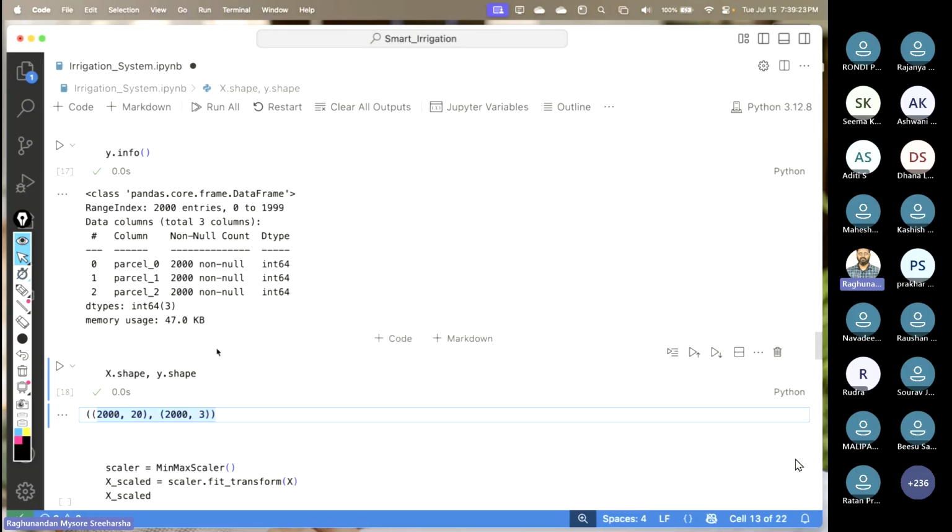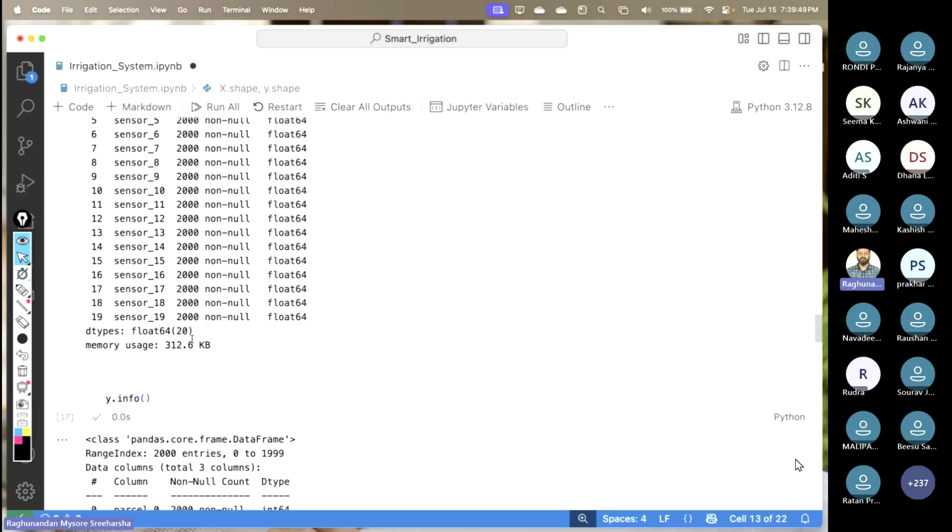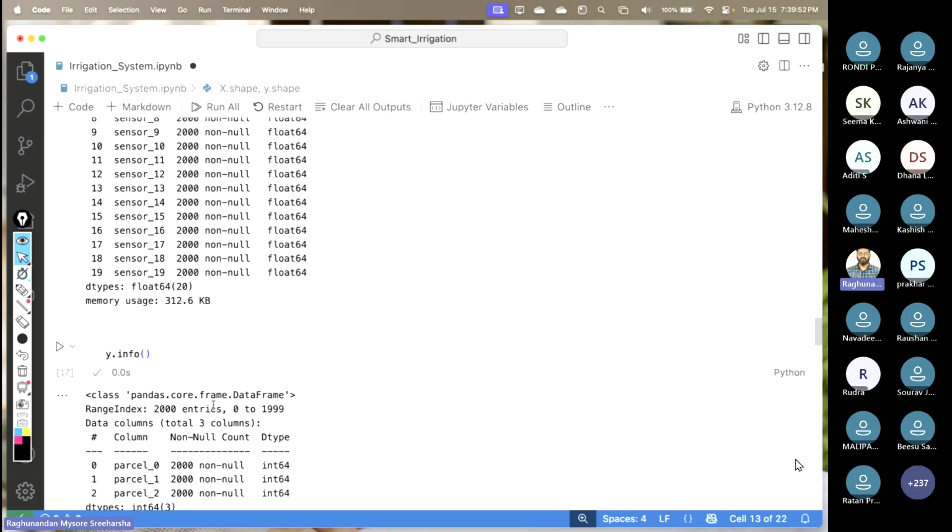So till here, has anybody got any doubt, anything that we need to explain? Okay, someone is asking to explain the difference between label and target. Shrijit, anything that you're predicting is called a target. Now, sometimes you will have multiple targets, right? For that, you will take the column names, and when you take the column names, we call that a label. So here the labels are nothing but the parcel 0, 1, and 2. Okay, any doubt, anyone?